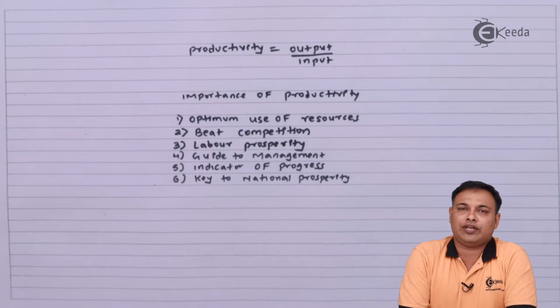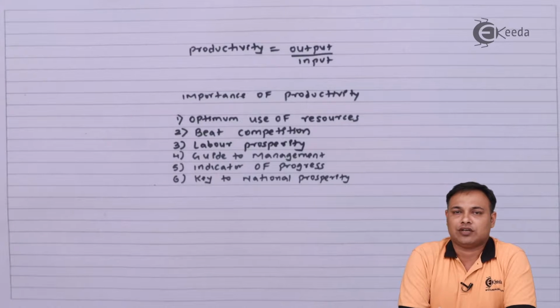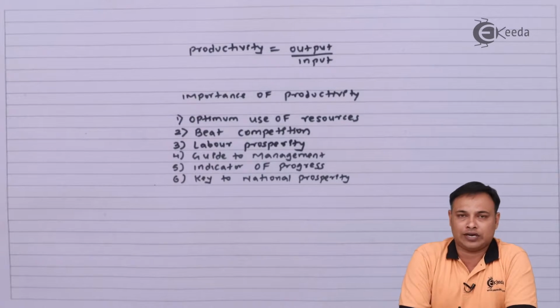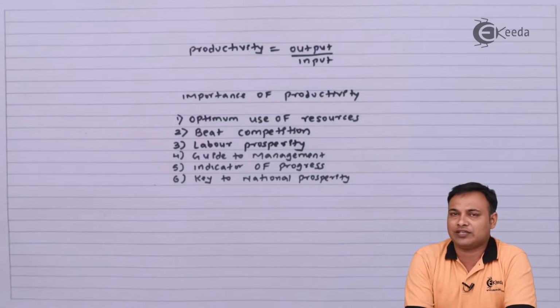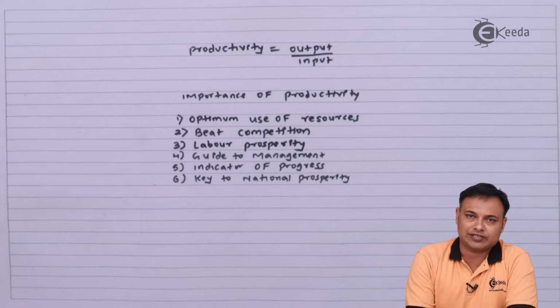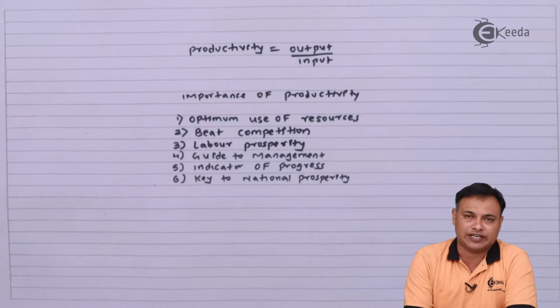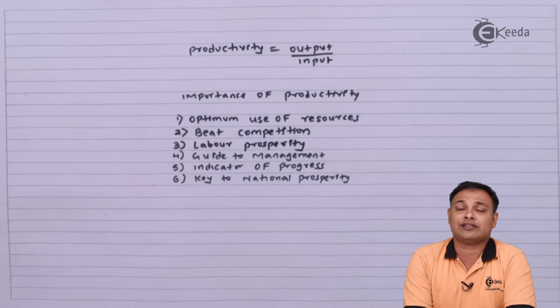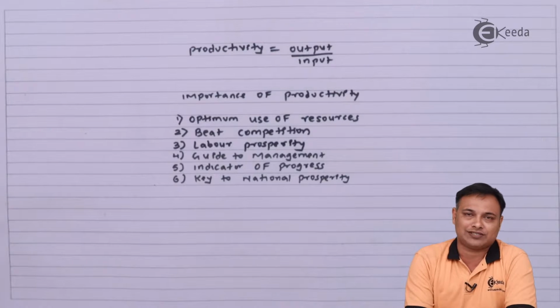So the productivity of any organization will also be the indicator of the progress of the overall organization. Productivity indicates how the resources are utilized. Productivity indicates how the resources are not wasted, and therefore it is a sign of progress for every organization.